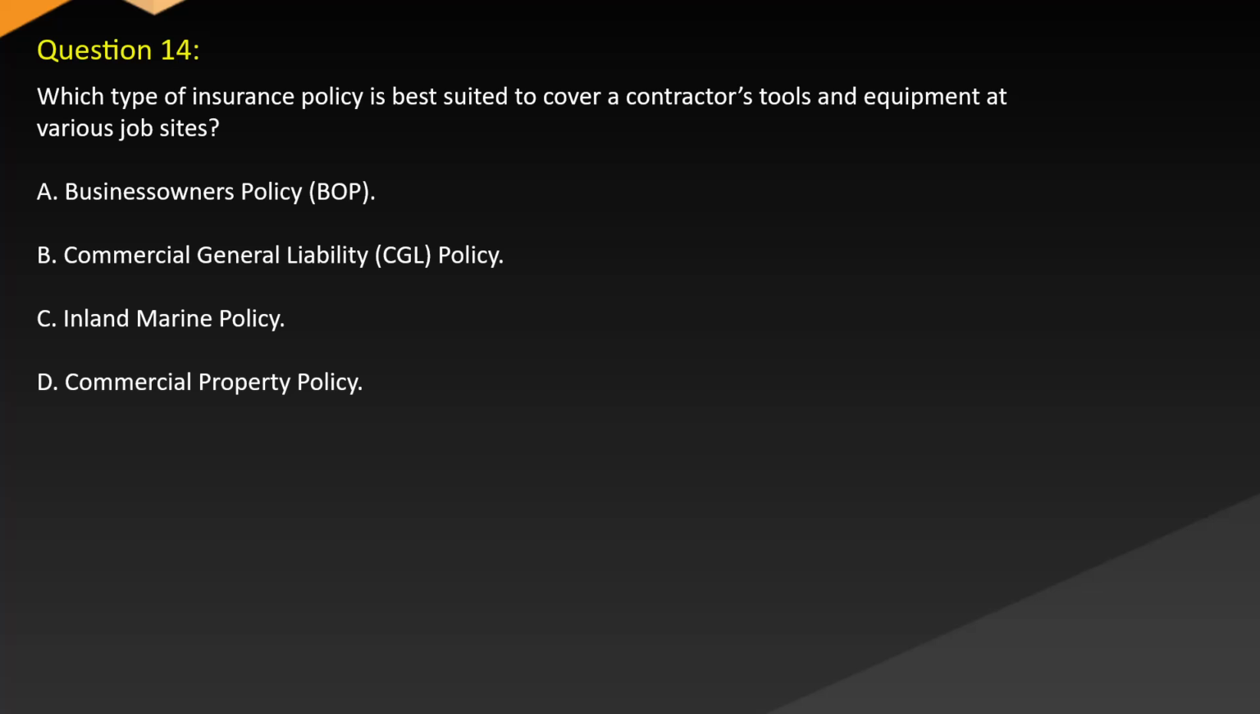Question 14. Which type of insurance policy is best suited to cover contractors' tools and equipment at various job sites? A. Business owner's policy (BOP). B. Commercial general liability (CGL) policy. C. Inland marine policy. D. Commercial property policy.